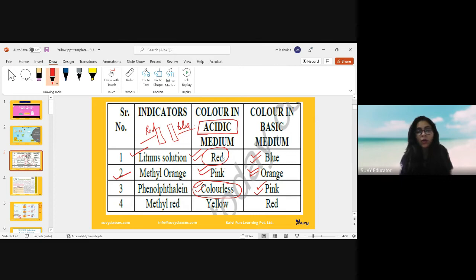So the main indicators are your litmus solution, methyl orange, and phenolphthalein. And very important, what is asked in your exam is about the litmus solution and litmus paper as well. In your schools and labs, your teachers must have performed the activity with the litmus solution and litmus paper. So these are the indicators, and you have to learn the color change in order to know whether that particular substance is acidic or a base.